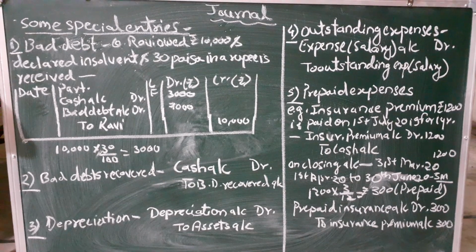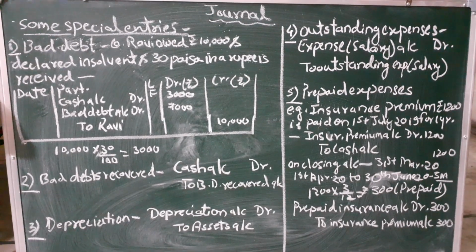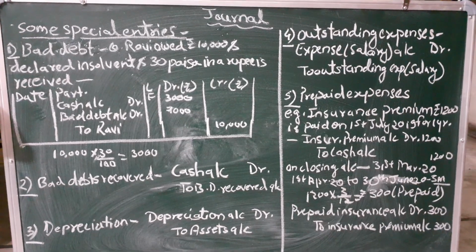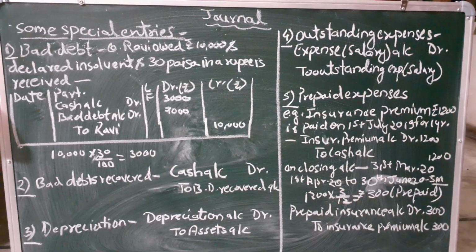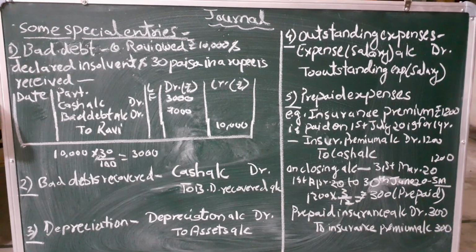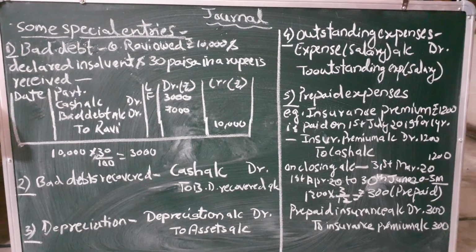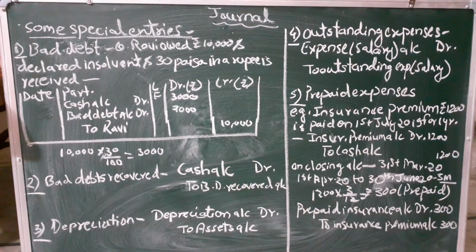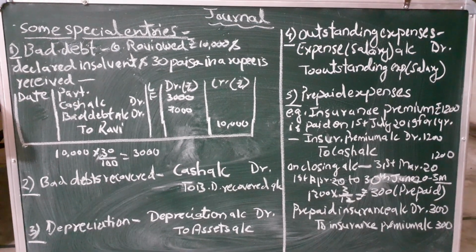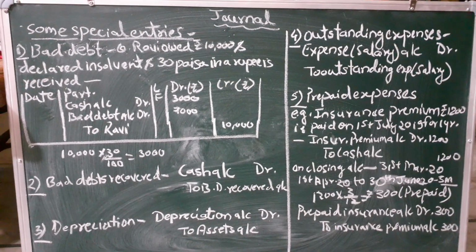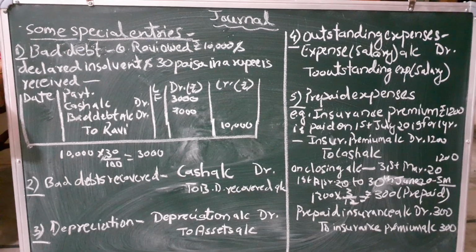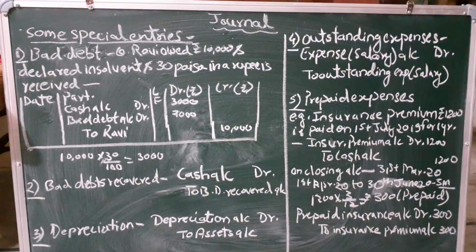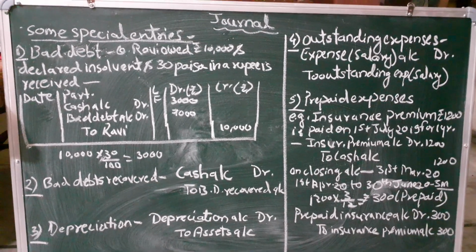Now for understanding purposes, let's say we purchased a machinery of 5,000. Now the asset's value is 5,000, and say we are charging depreciation of 10%. So 5,000 multiplied by 10% gives you 500. So this 500 is the amount that represents the value lost. 500 rupees value is lost in the name of depreciation.